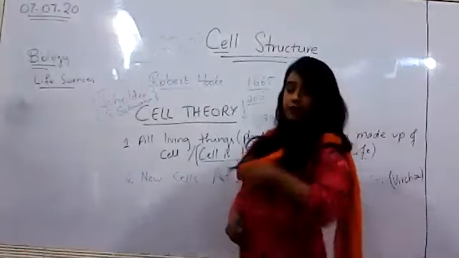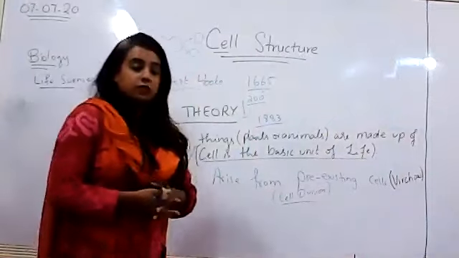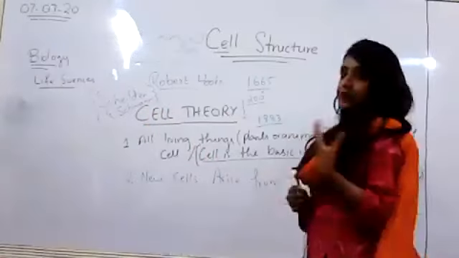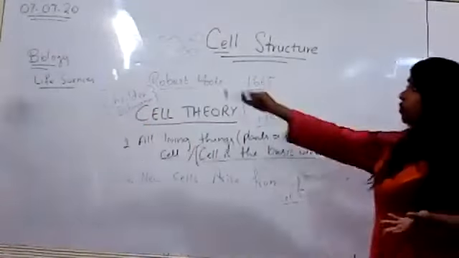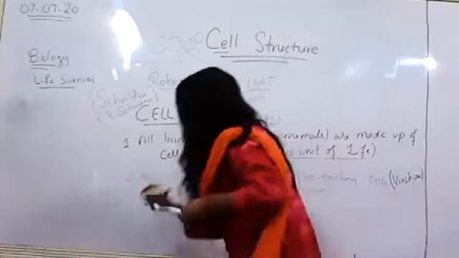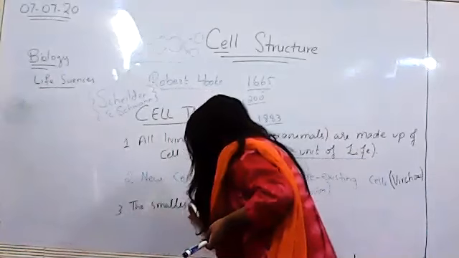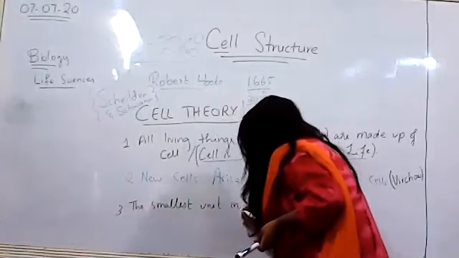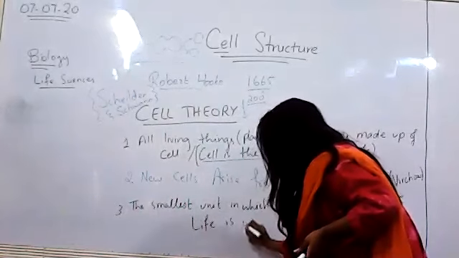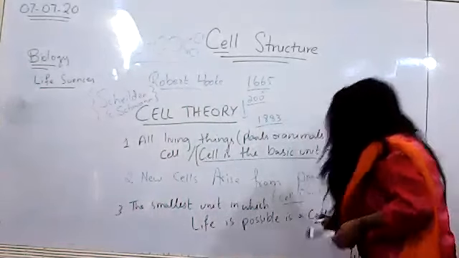Then there was a third part of it. Initially, we had seen only multicellular organisms. We had not seen unicellular organisms, right? But when we discovered organisms in the microscope, when Virchow saw organisms dividing, he gave a third postulate, which stated that the smallest unit in which life is possible is a cell, right?